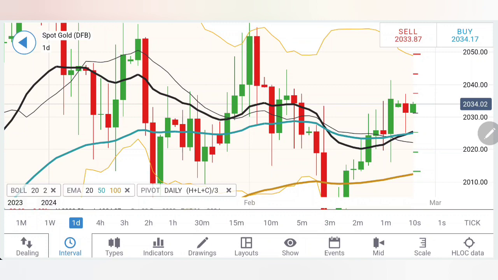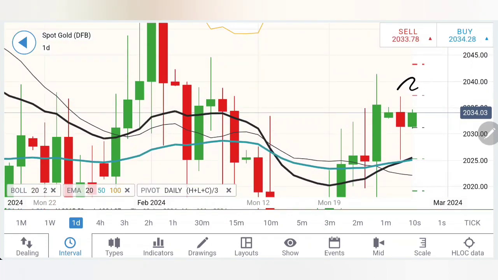Now look at the daily charts here. You will find right now, see, yesterday's candle was a red candle and a swing candle. Today what it is trying to do, I will wait for it to break the highs from yesterday. Yes, if it breaks beyond 2038, we can look forward to 2042 levels, which is also going to be a double top, and it is already critical resistance.